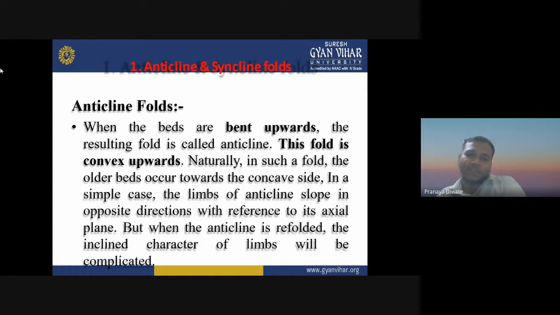We have an anticline fold when the beds are bent upward. The resulting fold is called the anticline. This fold is convex upward. Naturally, in such a fold, the older beds occur toward the concave side. In a simple case, the limbs of an anticline slope in opposite directions with reference to its axial plane. But when the anticline is refolded, the inclined character of the limbs will be complicated.